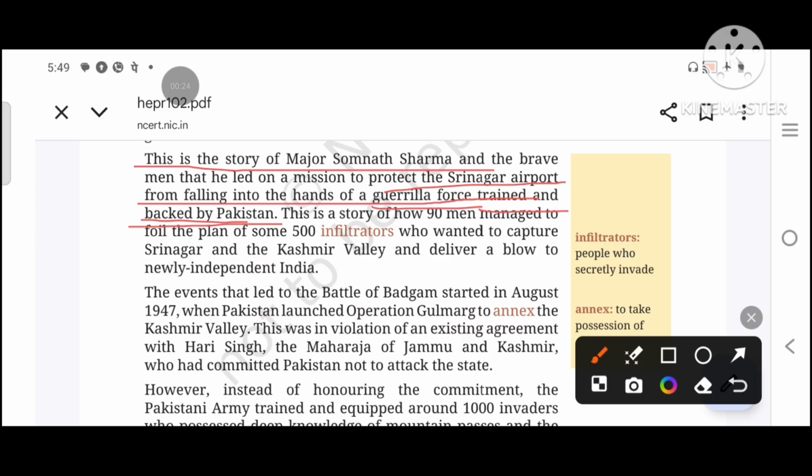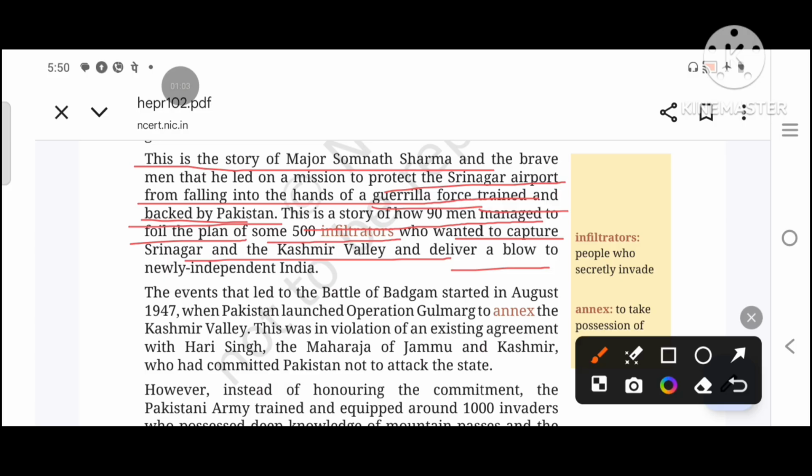So, this is the story of Major Somnath Sharma, who led only 90 men to face 500 infiltrators or invaders sent by Pakistan. This is a story of how 90 men managed to foil the plan of some 500 infiltrators, invaders, who enter someone's boundary, who wanted to capture Srinagar and the Kashmir Valley and deliver a blow. Deliver a blow means to cause harm, who wanted to do damage.